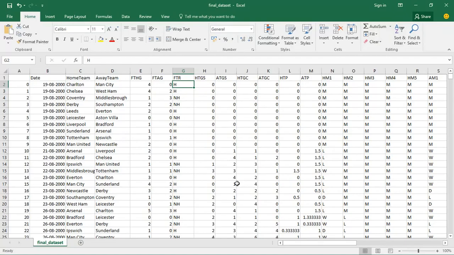Entire channels like ESPN are dedicated to trying to predict who's gonna win a match. And in fact, even during the game, there are commentators trying to predict who's gonna win, like during halftime, who's gonna win the full game. So this is something that's been going on for forever, trying to predict who's gonna win a match. But we are gonna do something that people don't do often, and that is using statistical analysis, or otherwise known as machine learning or mathematical optimization, to try to predict who's going to win.